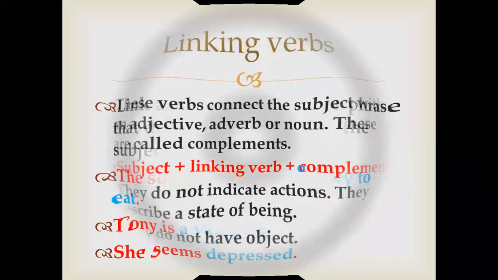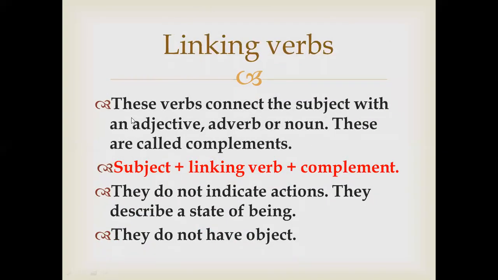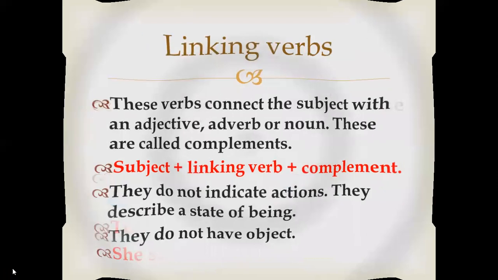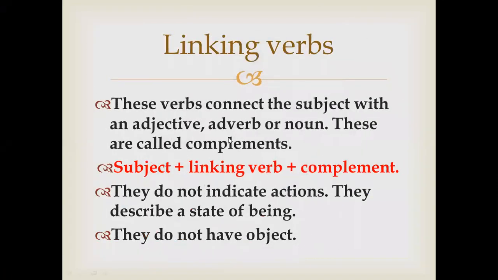Let's discuss further. So linking verbs, what are linking verbs? These verbs connect the subject with an adjective. It can be an adjective, adverb, or noun. Vampire, this is a noun. So Tony is the subject, vampire is a noun. Got it? I want to give you the example for noun also. And these are called complements.